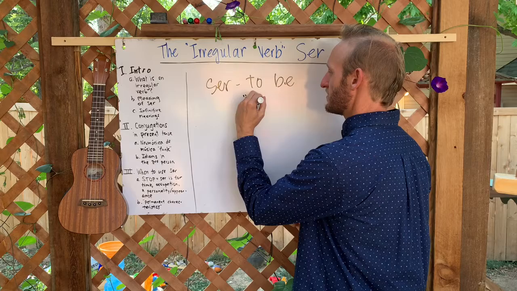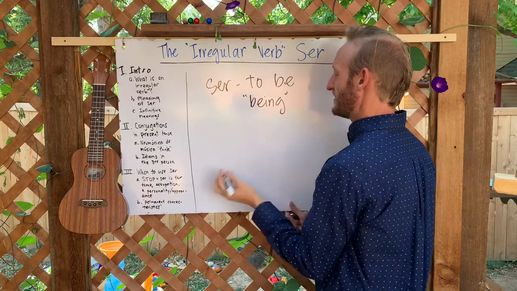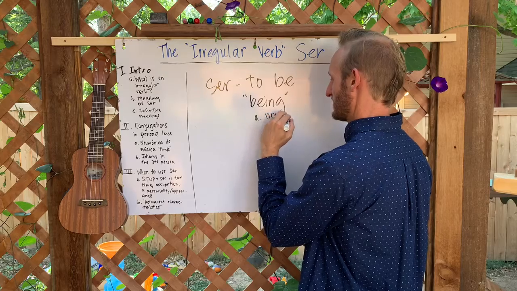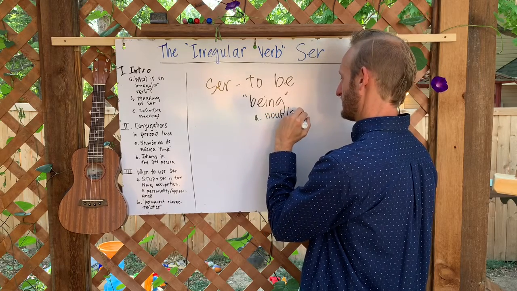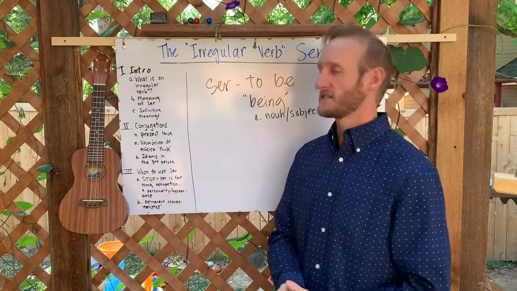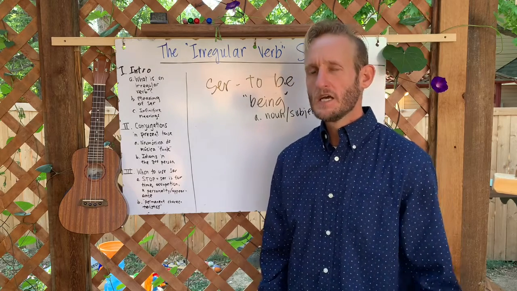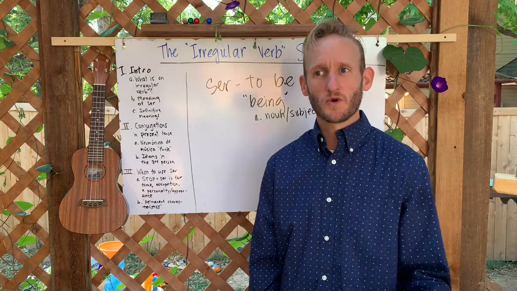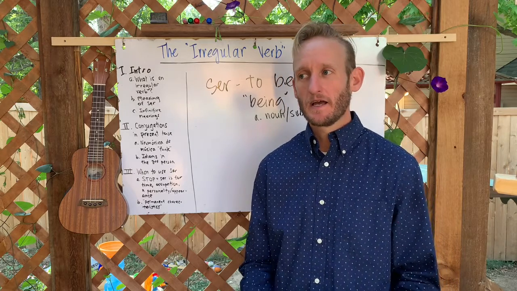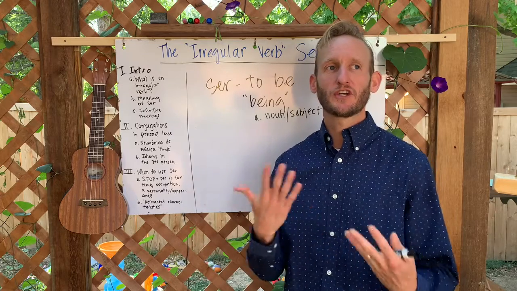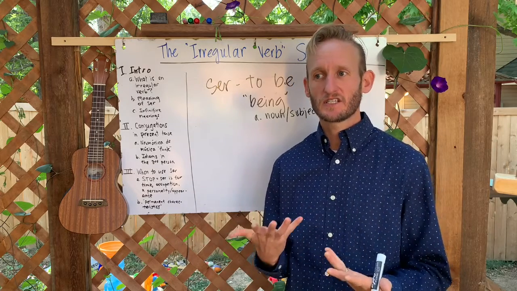It can also mean being as a noun or subject. Here is the example as a subject. Ser profesor hoy en día es difícil. And that means being a teacher in this day and age is difficult.